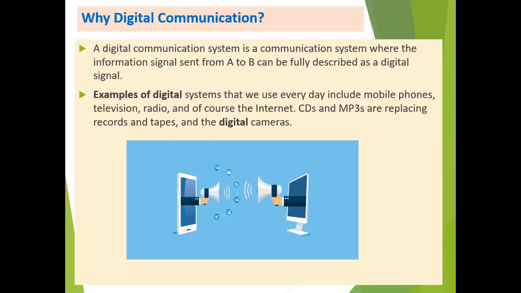All the naturally available signals are actually analog in nature, whereas signals with only two levels, that is the binary digits 0 and 1, are known as digital signals. Hence, in a digital communication system, the first step is to convert the analog signal into a digital one, and therefore it can be said that digital techniques are often used for analog signal transmission. The best examples of digital systems are mobile phones, television, radios, and the internet.